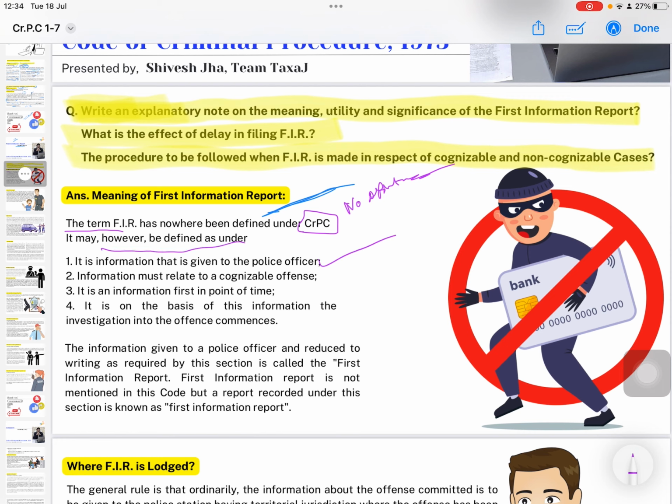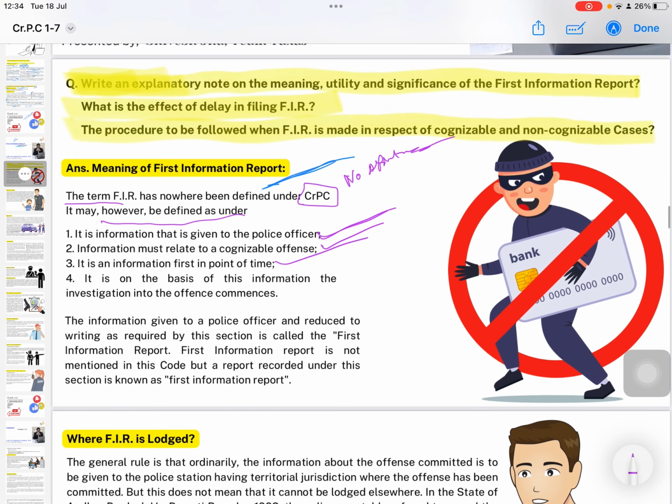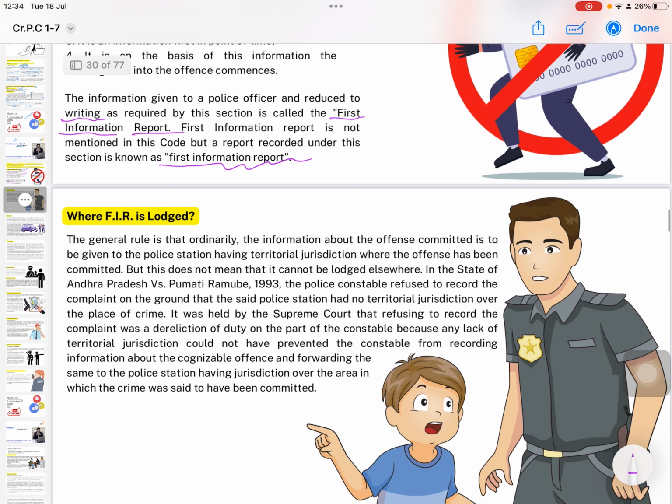It is information that is given to the police officer. Information must be related to a cognizable offence. It is an information first in point of time. It is on the basis of the information that the investigation into the offense commences. The information given to the police officer and reduced to writing as required by the section is called the FIR. FIR is not mentioned in the code, but a report recorded under this section is known as first information report. Clear?